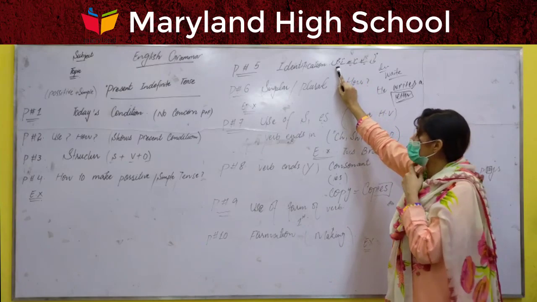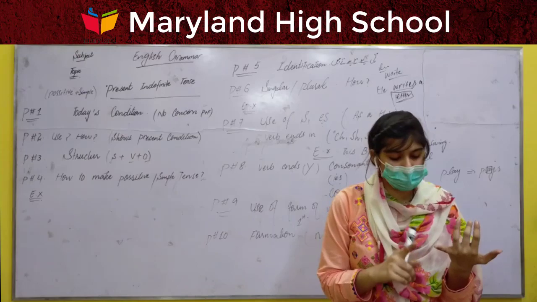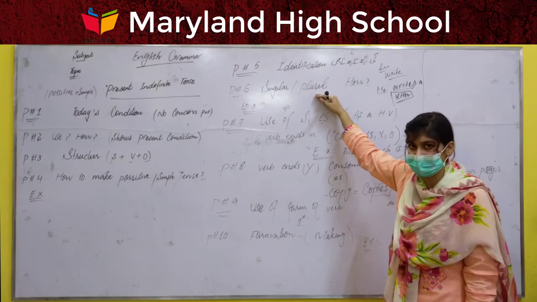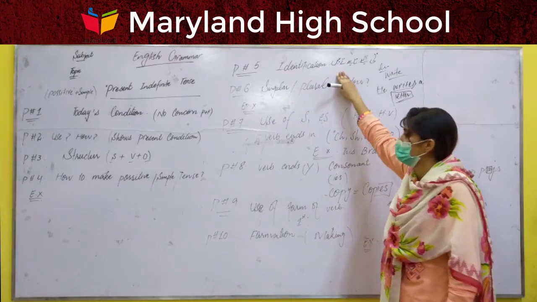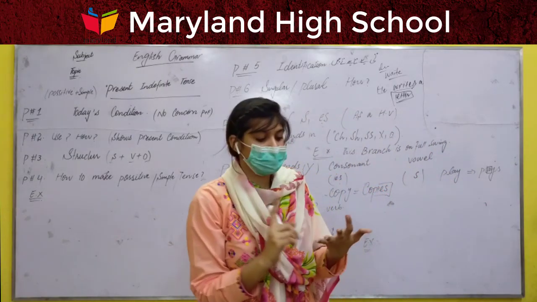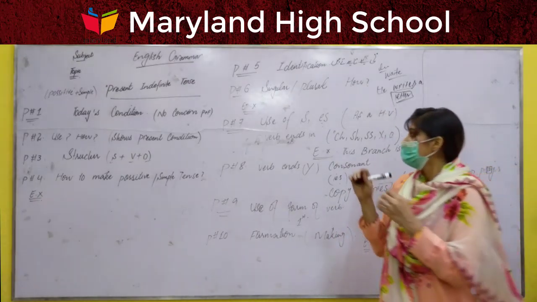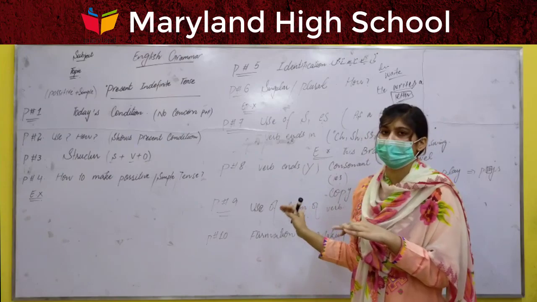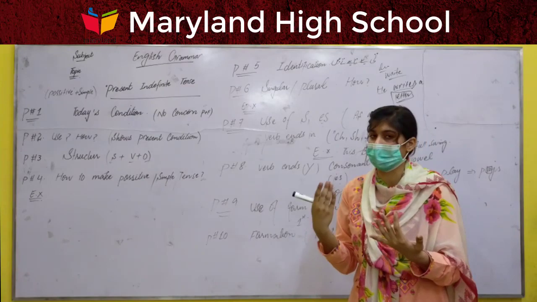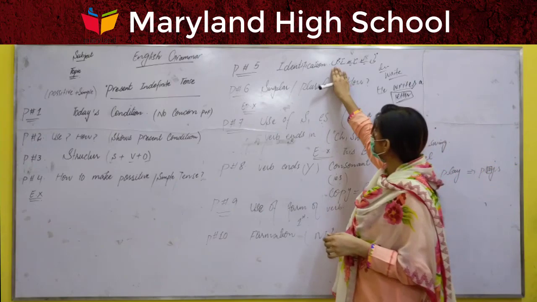Ti hai, ta hai, te hai. If we meet ta hai, ti hai, te hai at the end of any sentence, we can easily guess that this statement relates to the present indefinite tense. We have to put the present indefinite helping verb and use the structure of the present indefinite tense. We will not add the present continuous or present perfect continuous. So here is the identification.